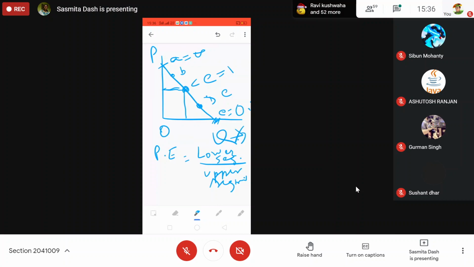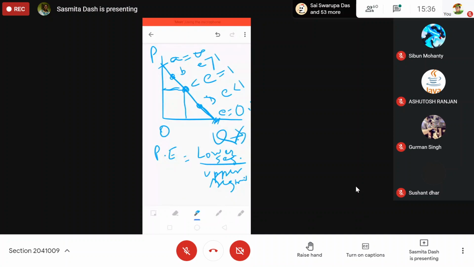Suppose it is at D, this much is the lower segment and this is the upper segment. This is the small one and this is the bigger one. So elasticity is less than 1. When we are finding it at B, the lower one is bigger than the upper segment, so elasticity will be greater than 1. Those ranges we can show here on the price elasticity on a linear demand curve.